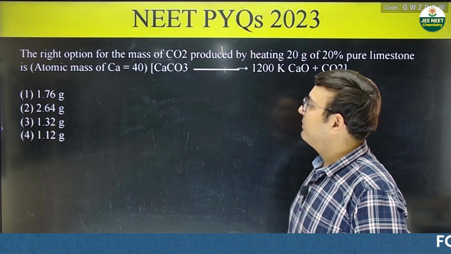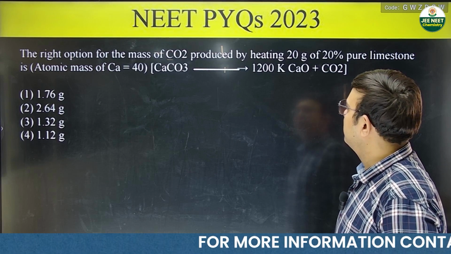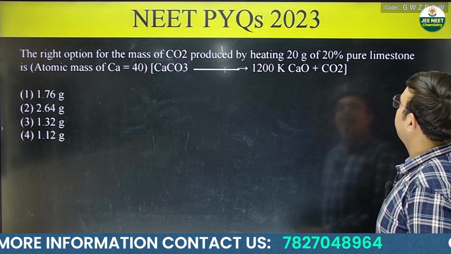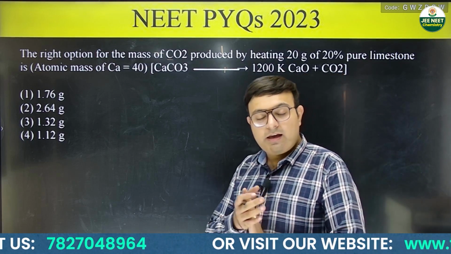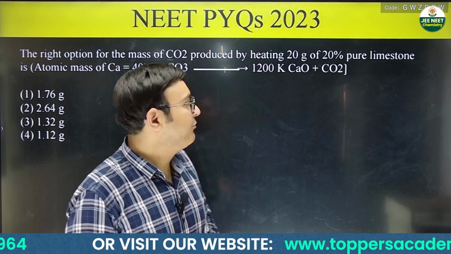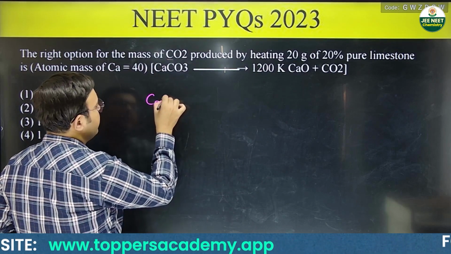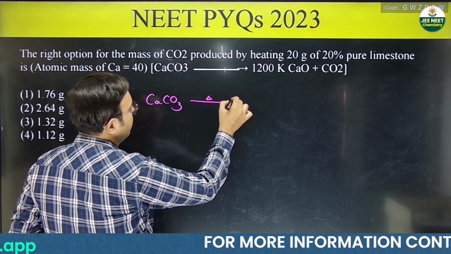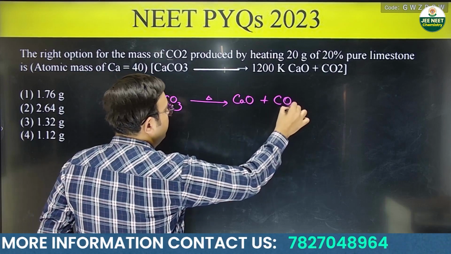अगले बार आ जाओ question पे. It says the right option for the mass of CO2 produced by heating 20 gram of 20% pure limestone is. चलो अब निकालना क्या है यहाँ पर? See, ultimately you have to find the mass of CO2 produced. Reaction is calcium carbonate when heated gives you calcium oxide plus CO2.